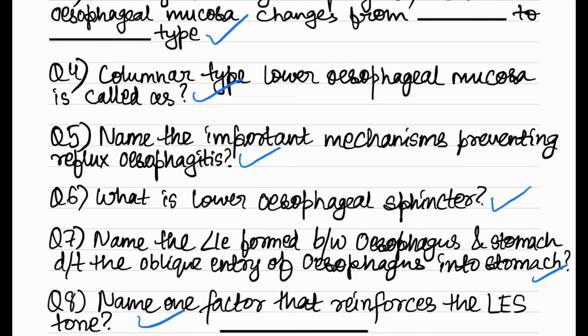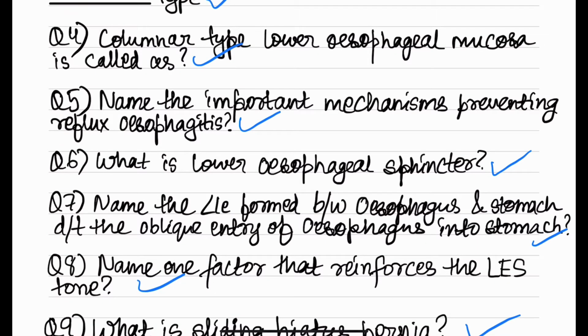Next is name the important mechanisms preventing reflux esophagitis. So it includes various factors. First is lower esophageal sphincter tone, then intra-abdominal pressure which reinforces lower esophageal sphincter. Then we have oblique entry of esophagus into the stomach, and then the swallowed saliva which neutralizes the refluxed acid. Lower esophageal sphincter is basically a tonically contracted circular smooth muscle at the distal end of the esophagus, and the angle which is formed by the esophagus and the stomach is called as angle of His, which I have already discussed. One factor that reinforces lower esophageal sphincter tone is intra-abdominal pressure.